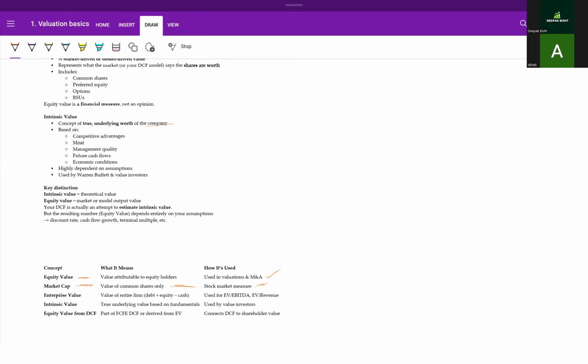Enterprise value is the value of the entire firm, which is debt plus equity minus cash, and used for enterprise value to EBITDA or enterprise value to revenue multiples. Intrinsic value is the true value based on fundamentals, and it's used by value investors. However, equity value from DCF is a part of free cash flow to equity DCF, or it's derived from enterprise value and connects DCF to the shareholders' value.